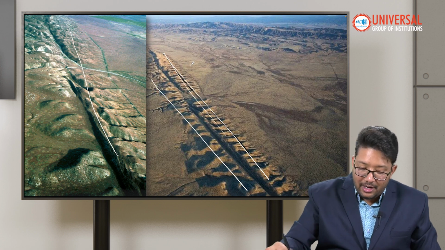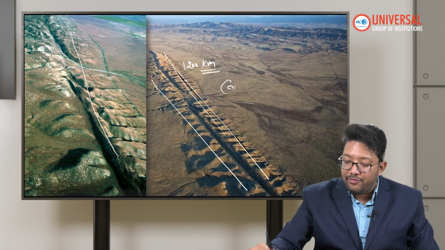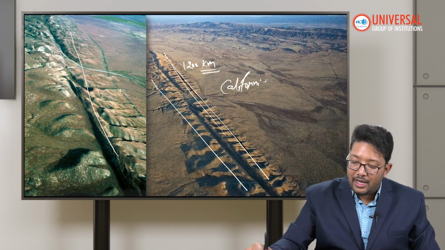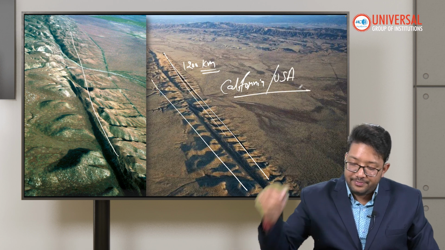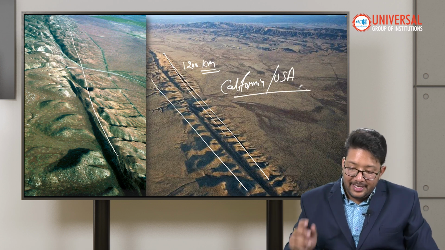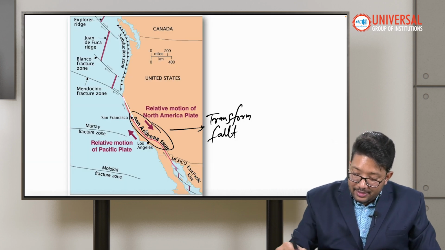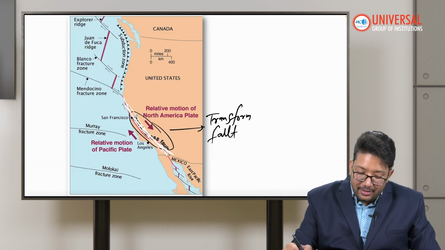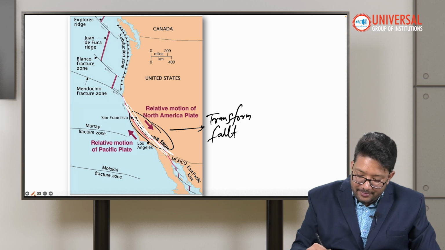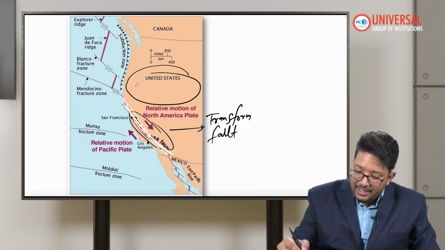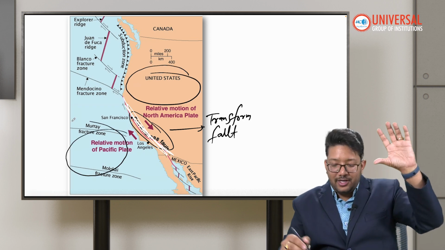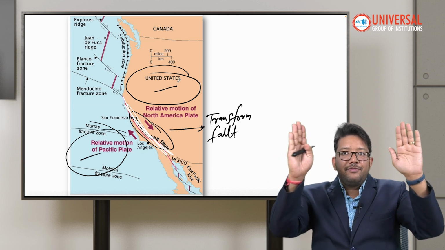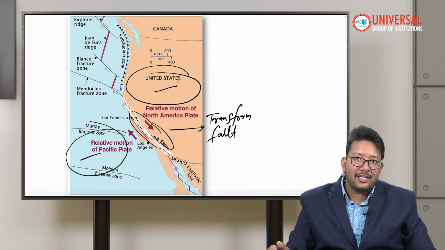This fault is around 1200 kilometers and goes through California, USA. Basically, the San Andreas fault lies between the North American plate and the Pacific plate. So between the Pacific plate and the North American plate, the San Andreas fault is there.